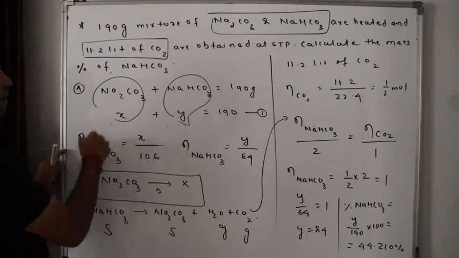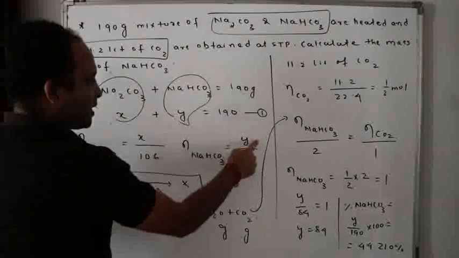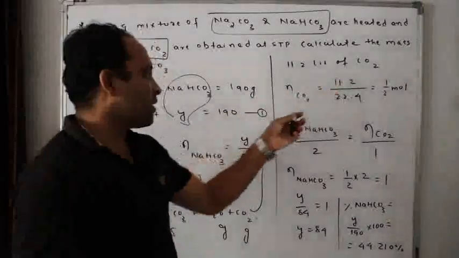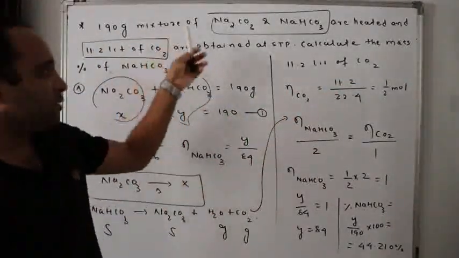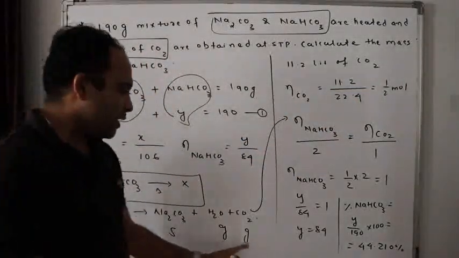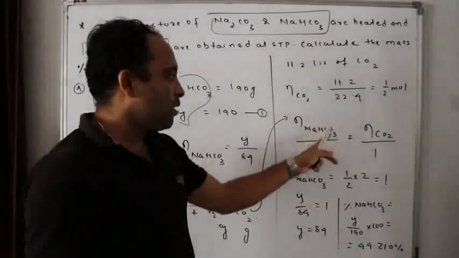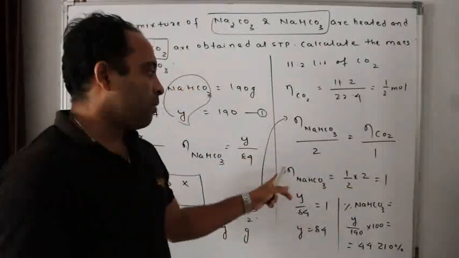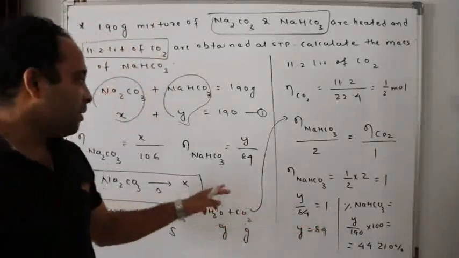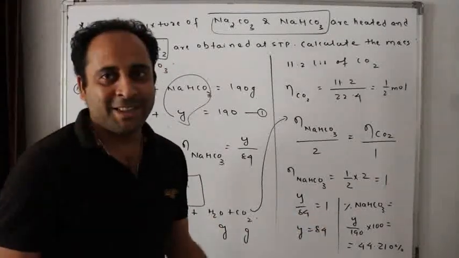Now, I have taken the mass of Na2CO3 as X and NaHCO3 as Y grams. Number of moles is equal to mass in grams by molar mass in grams. So Na2CO3 does not react. Now 11.2 liters of carbon dioxide is formed by heating this. So this was only due to NaHCO3. Now this is solid, gas liberated. Now stoichiometric mole analysis: the number of moles of NaHCO3 by 2 is equal to the number of moles of CO2 by 1. The number of moles of NaHCO3 is equal to 1 by 2 into 2, that is equal to 1. So 1 mole. How many moles have I taken? NaHCO3, Y by 84. Y by 84 is equal to 1. So Y is equal to 84.